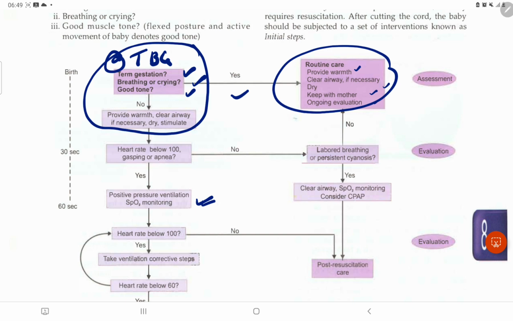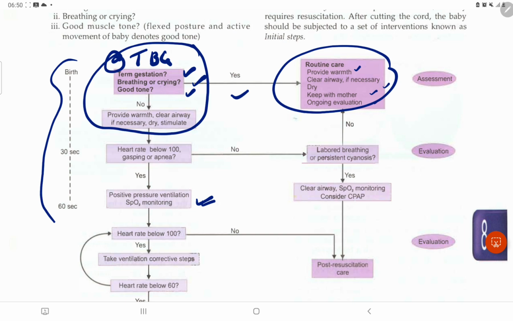If again the heart rate is below 100, gasping or apnea, then we have to do positive pressure ventilation. Normally, positive pressure ventilation is done for secondary apnea. This baby has already undergone secondary apnea, so we have to do positive pressure ventilation. These four steps must be done within 30 seconds.